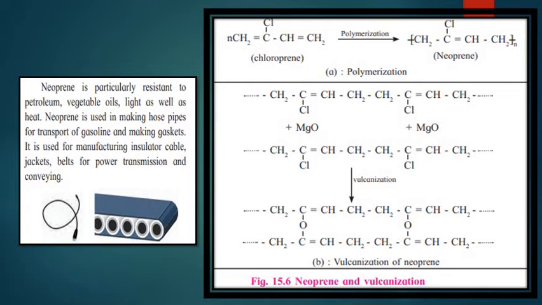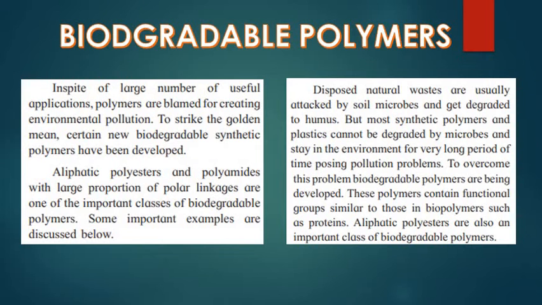Now, biodegradable polymers. In spite of a large number of useful applications, polymers are blamed for creating environmental pollution. To strike the golden mean, certain new biodegradable synthetic polymers are being developed nowadays. Aliphatic polyesters and polyamides with a large proportion of polar linkages are one of the more important classes of biodegradable polymers, and some examples are PHBV and nylon 2, nylon 6.